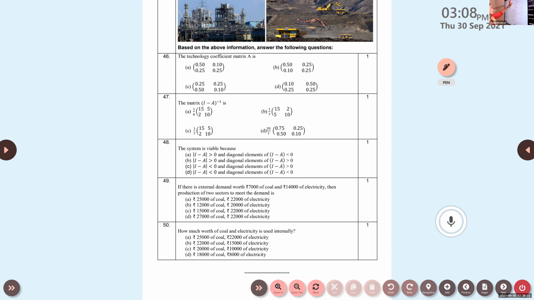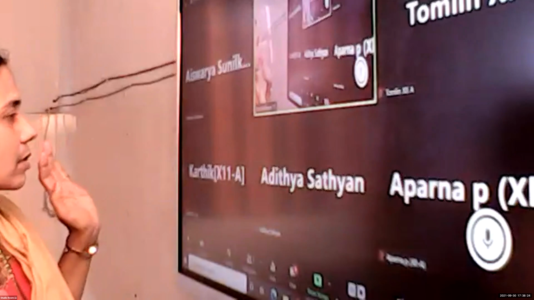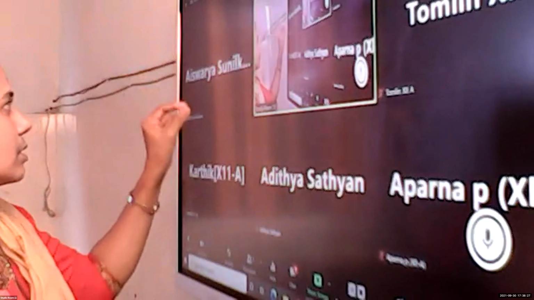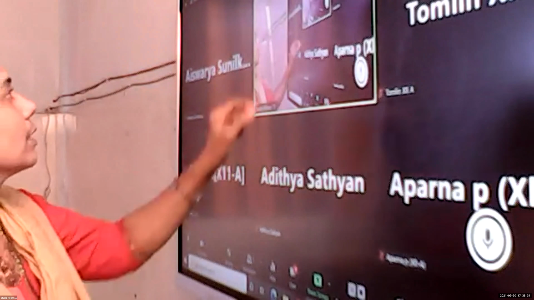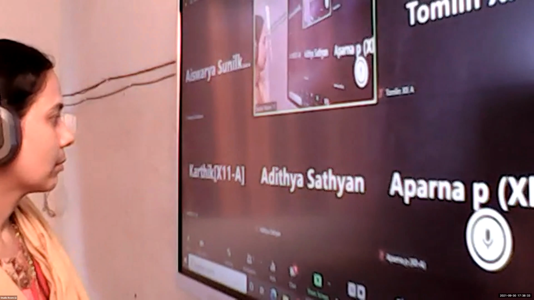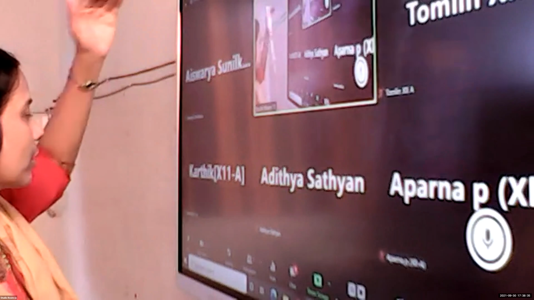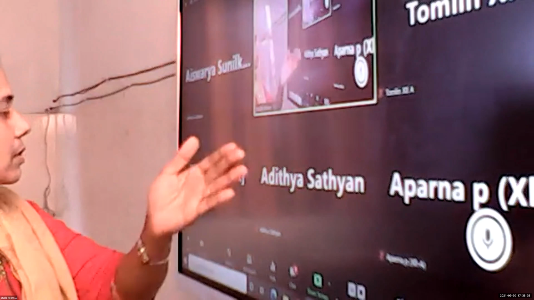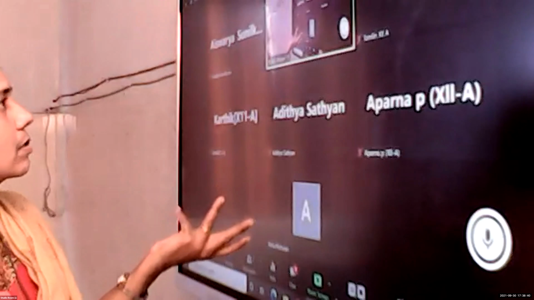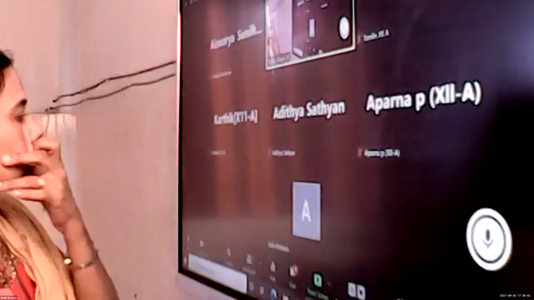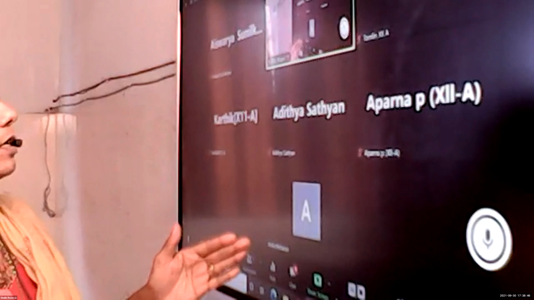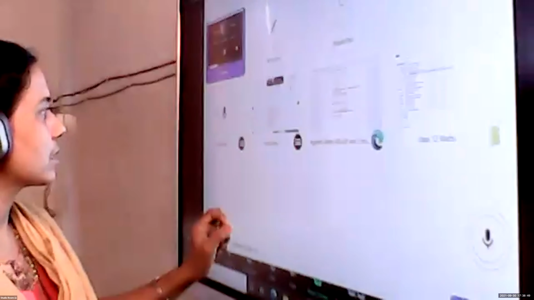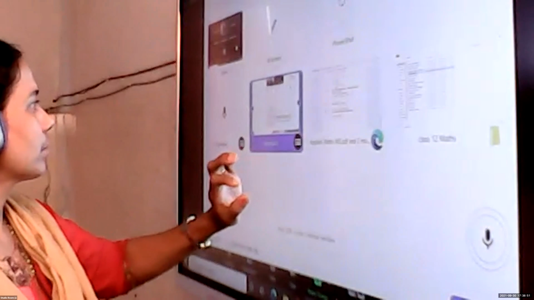What do you have to do for the exam? If 10 questions are given, first of all, do the questions which are known to you, and then do the remaining questions. It is not compulsory that you have to go in order. Sometimes at the back you will get direct easy questions. If you are struggling, move on to the next question. Attempt all the questions; develop that practice. Make it fast.